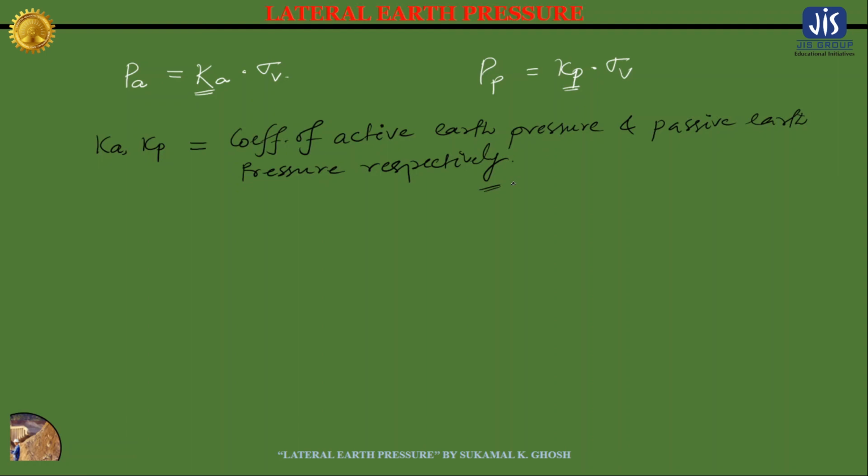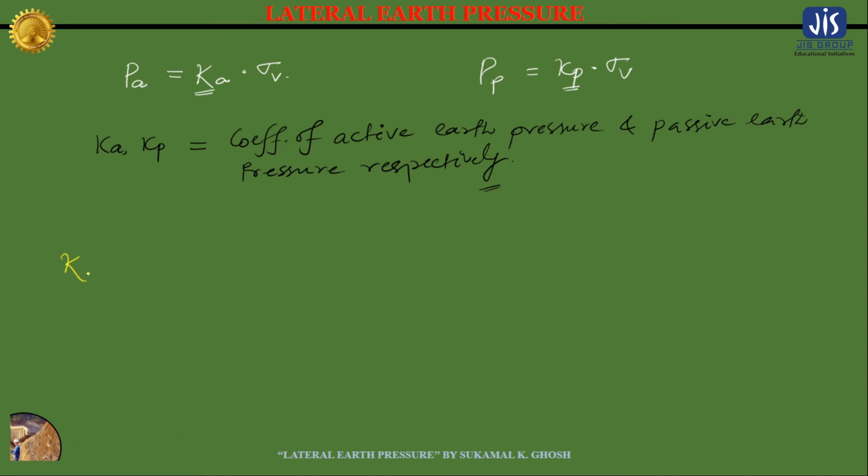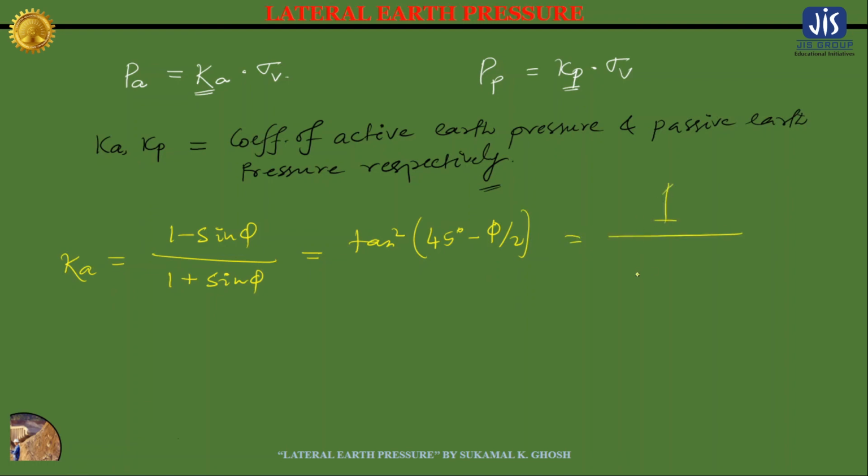Now this coefficient of active earth pressure can be given by this expression, that is Ka is equal to 1 minus sin phi divided by 1 plus sin phi, which is equal to tan square of 45 minus phi by 2. You can also write it as 1 divided by tan square of 45 plus phi by 2.